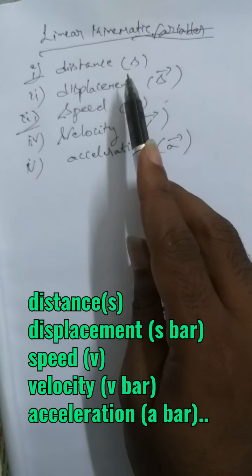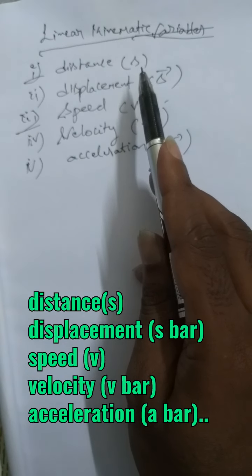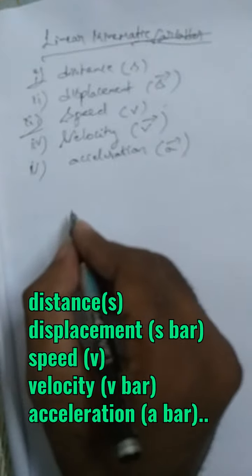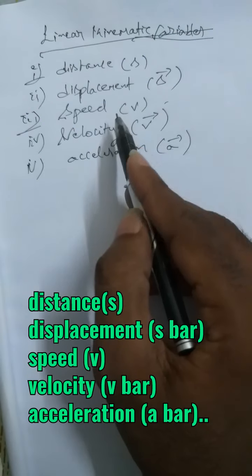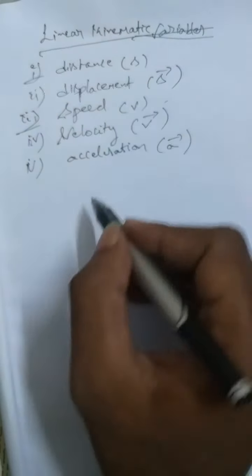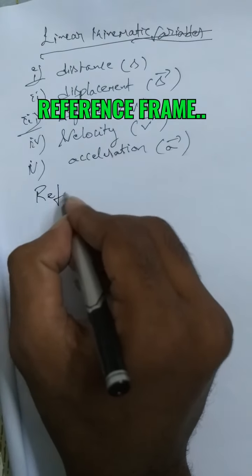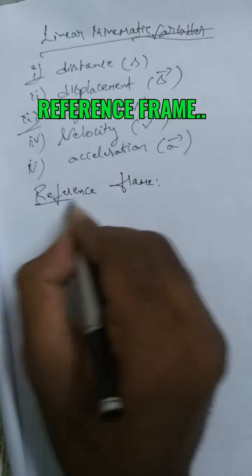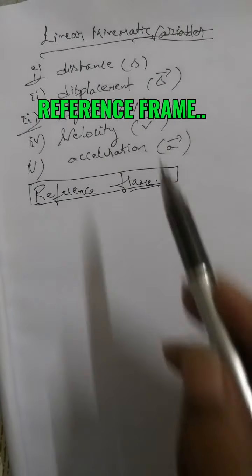For any particle, what is the distance, what is the position of the particle? Whenever we talk like that, we have to say from a reference point, from a reference position. So from the reference, what is the displacement of the particle, what is the speed of the particle? First of all, we have to learn what is that reference frame. Reference frame is a very important term that we have to learn before learning about all these linear kinematic variables.